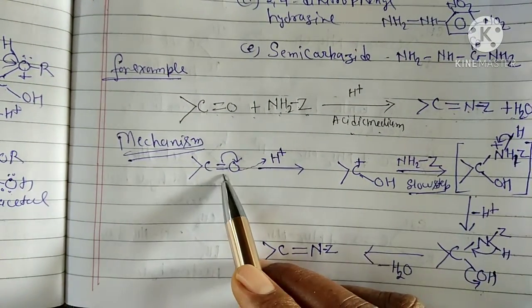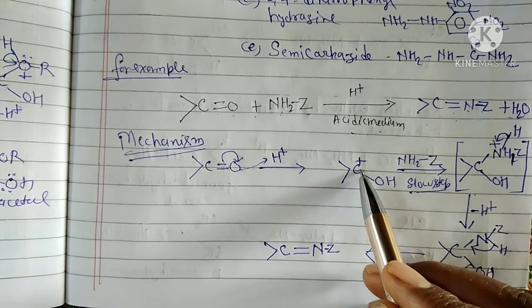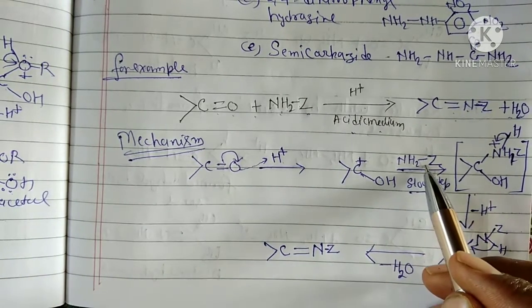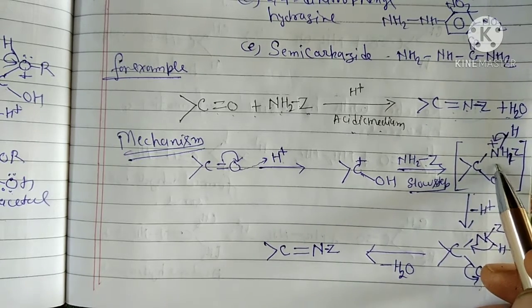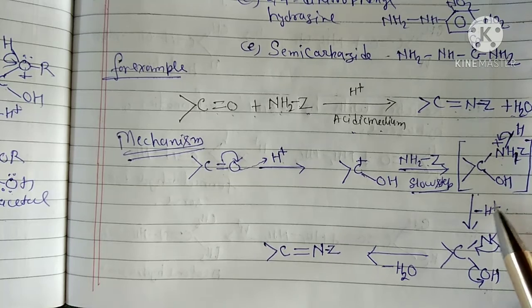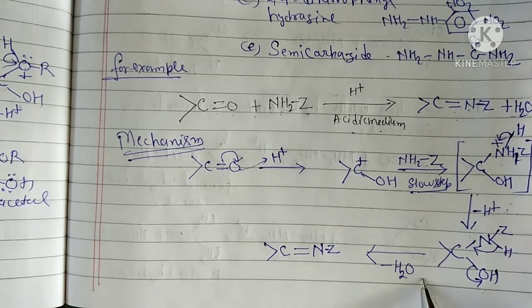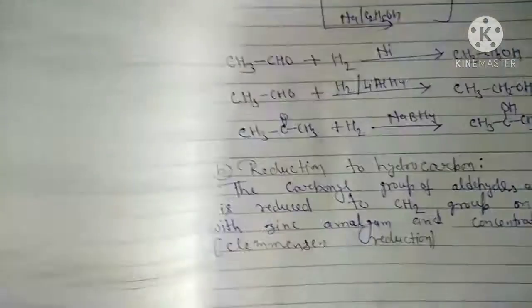This is the carbonyl group. First it reacts with H plus to form a carbocation. This carbocation reacts with the ammonia derivative to form the addition product after removing H plus ion. After removing H plus ion, it removes a water molecule and forms imine. Okay, students.